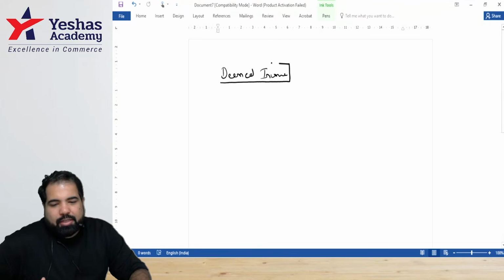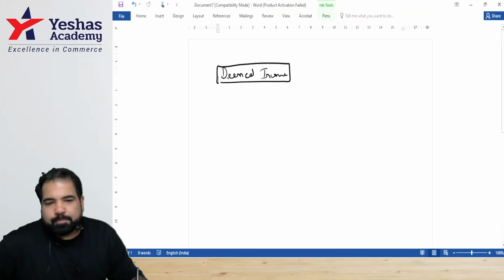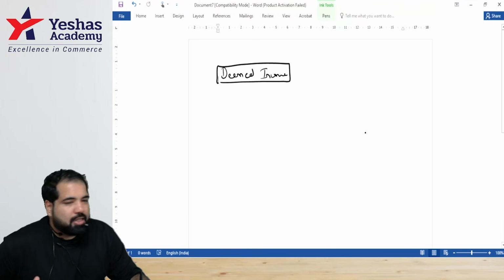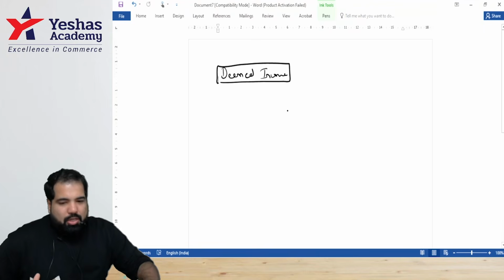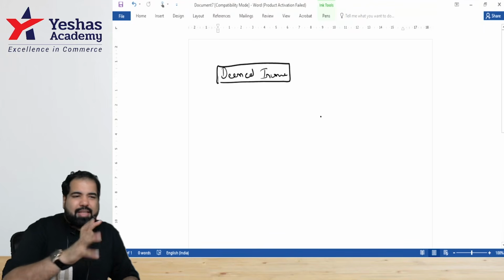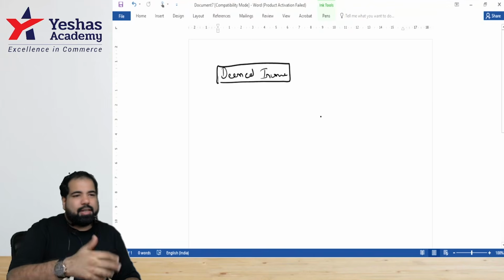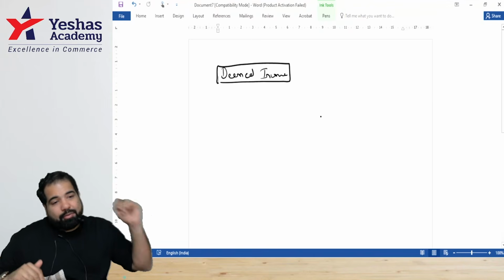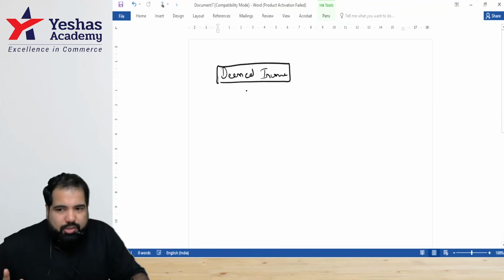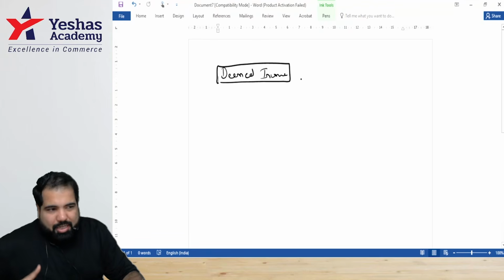Guys, the word deemed literally means what? Anyone, what do you mean by deemed? Assumed. So there are some incomes where there is some confusion whether India should tax it or not, but India says no, no, no, I want to tax it. And these incomes are called which incomes? Deemed income. Another section that you have to remember is section 9(1).